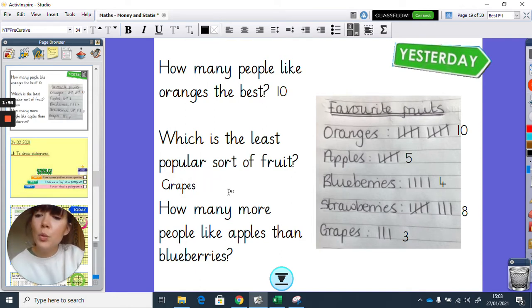Okay, how many more people like apples than blueberries? So 5 people like apples and 4 people like blueberries. So 5 take away 4, because we're finding the difference. 1 more person likes apples than blueberries. Congratulations if you got that right. Well done, you've understood tally charts. And we're going to move on to something a little bit different today.